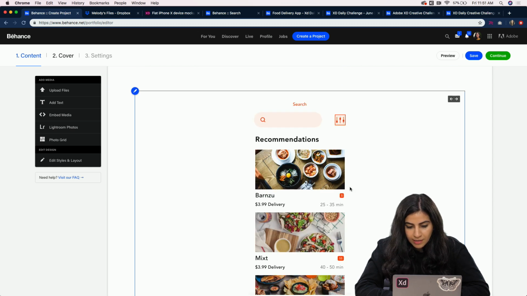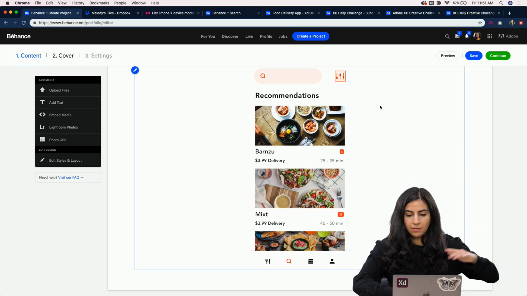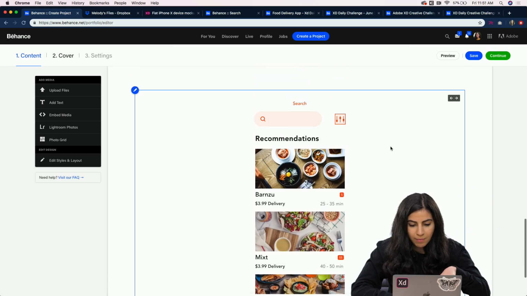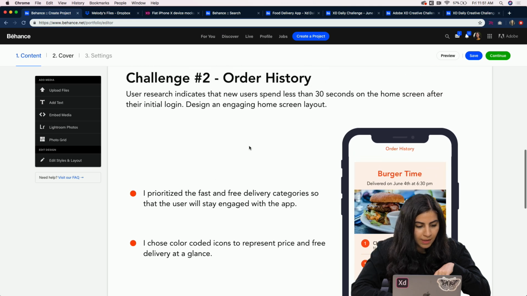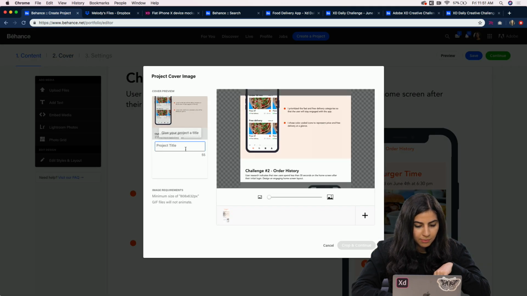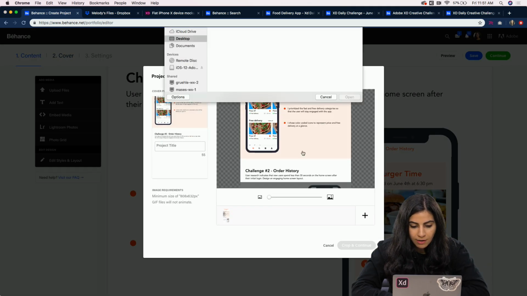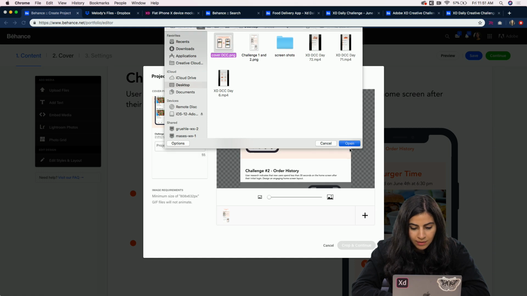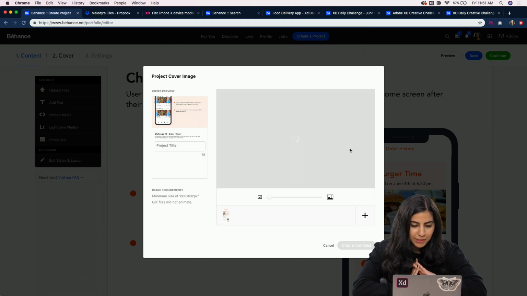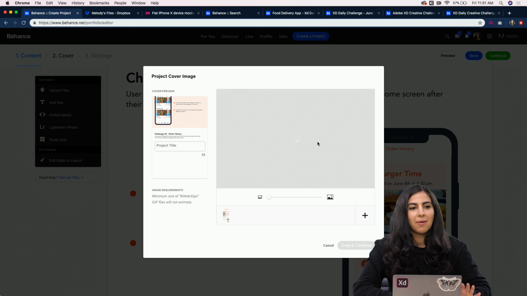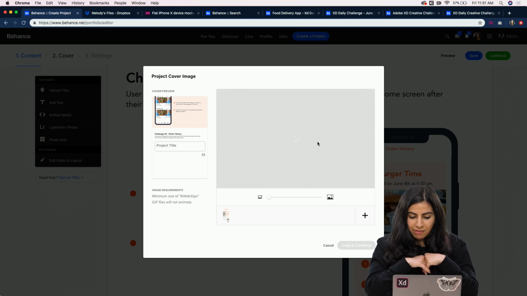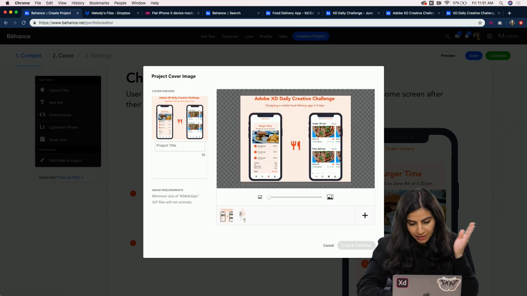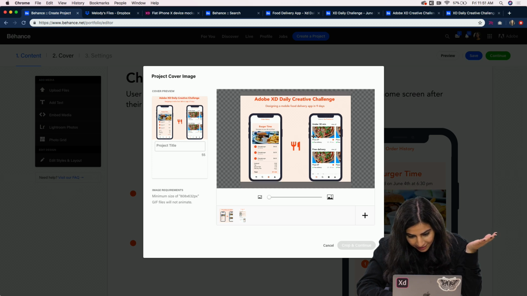I'm gonna bring this in because sometimes it'll be really long, so you can just push that arrow. And so I have my prototype here. And then I'm gonna click on cover so we can upload our cover image. Hopefully it doesn't cut off the iPhone, because that's happened. I don't know if that's happened to anyone else, but I've had to go back and re-edit. Okay, yay. It's a little close, but it's good for now.